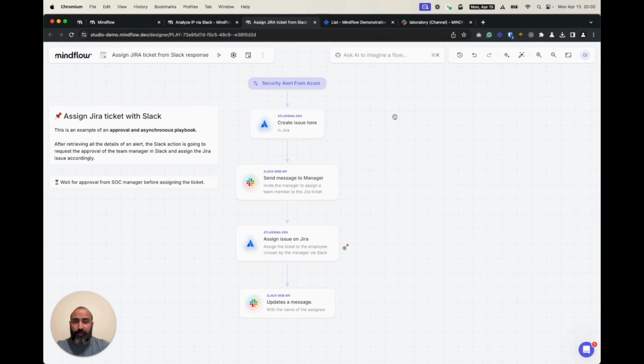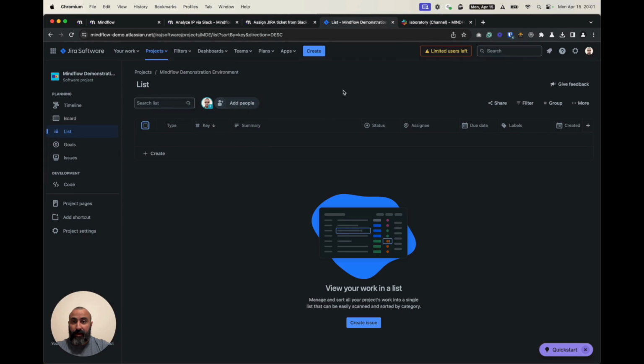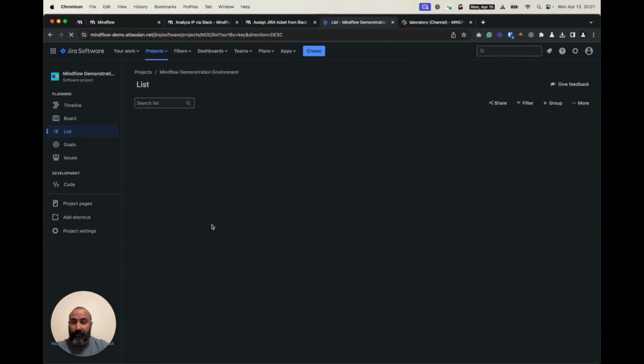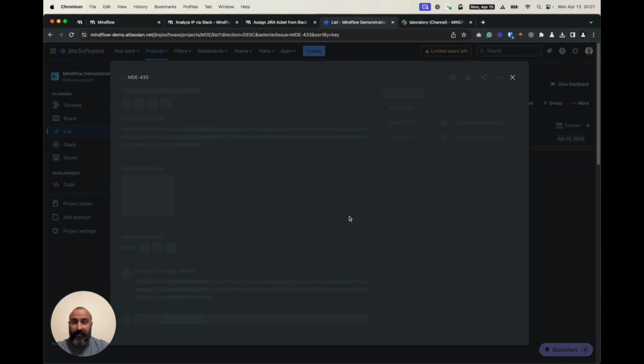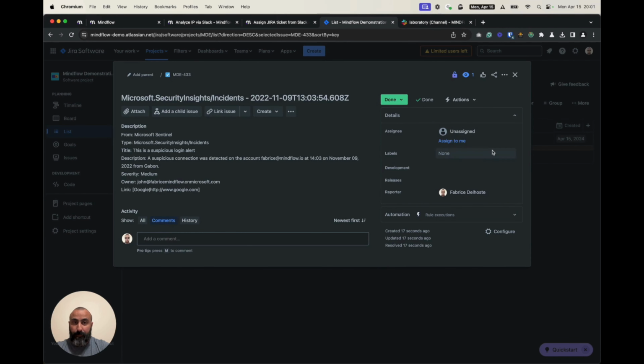And now, to execute the playbook, we have several ways to do it. The first one is the play button. Doing so, we can run the playbook and see the execution. Once it has been executed, we can check if the Jira ticket has been created. Here in the list, we had no ticket in our environment, and we can see that the ticket has been created. Yet, the ticket has not been assigned to anybody.